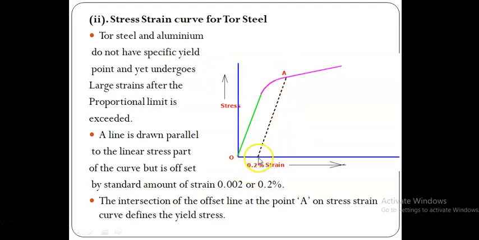Which point is to be chosen? We choose the 0.2% strain in order to draw the offset line parallel to the linear part. Therefore the stress corresponding to the 0.2% strain is called the yield stress as far as tor steel is concerned. So a line is drawn parallel to the linear part of the curve, but offset by a standard amount of strain, 0.002 or 0.2%.